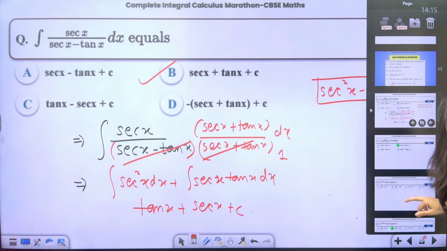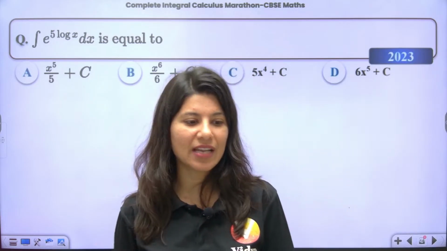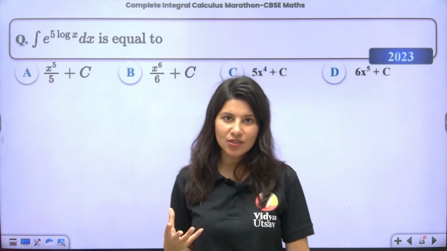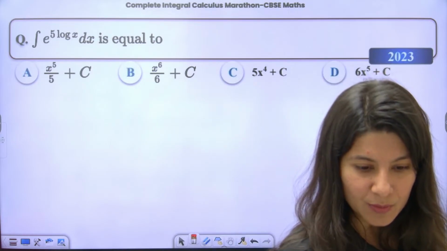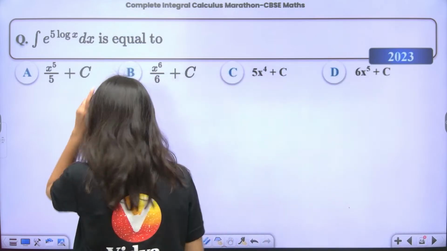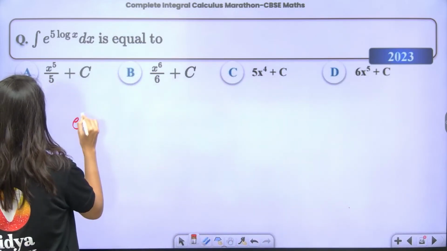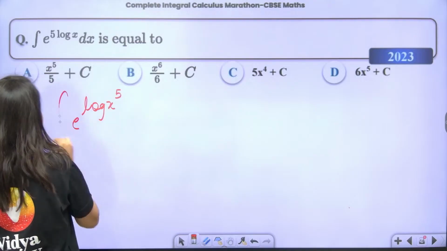Let us move on to the next problem. Can you see, very easy MCQs they will ask? Let's boost our confidence. Okay. So, e power 5 log x, correct? E power log of x power 5, integral dx.